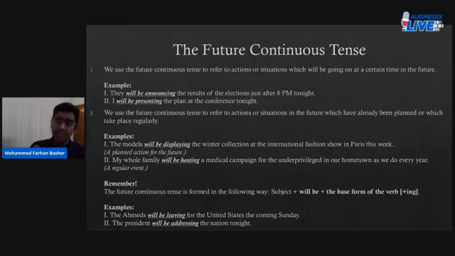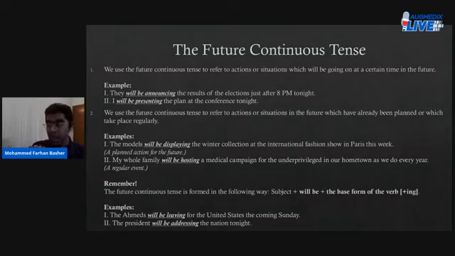We use the future continuous tense to refer to actions or situations in the future which have already been planned or which take place regularly. Now, there are certain things that take place regularly, right? Like time and again. Maybe there are certain actions, certain events that take place annually, every year. So which tense do you choose to speak about those actions or those events? You can very well go with the future continuous tense.